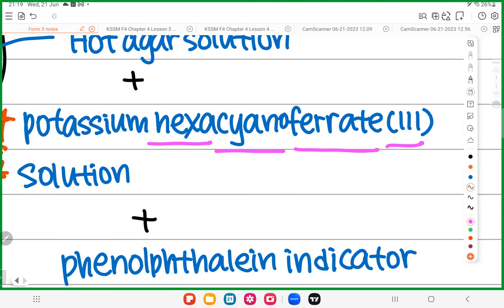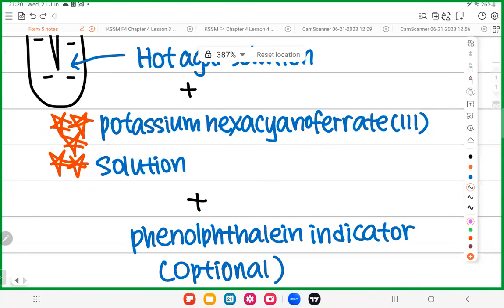If you're having difficulty in memorizing, take a piece of paper and copy this name. Copy 10 times in a day. Copy for 2 weeks, you won't forget for your whole life. Seriously. If you don't know how to memorize this name, copy this name 10 times in a day, and copy for 1 or 2 weeks, or 1 month is also okay. Then you will be able to memorize it. This name must be memorized: potassium hexacyanoferrate(III) solution.